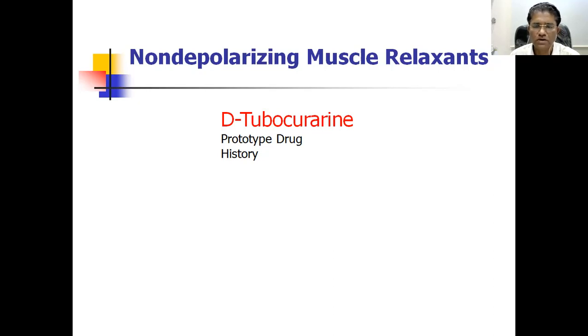It was called or labeled as a tubocurarine because curare is a generic term for the resins which can be obtained from this type of plant, and usually this curare compound was kept in a bamboo-like structure and was used as an arrow poison, and that's why the name is D-tubocurarine.